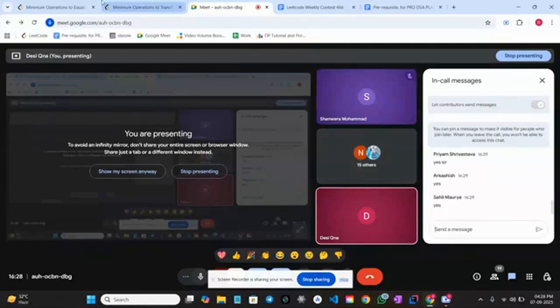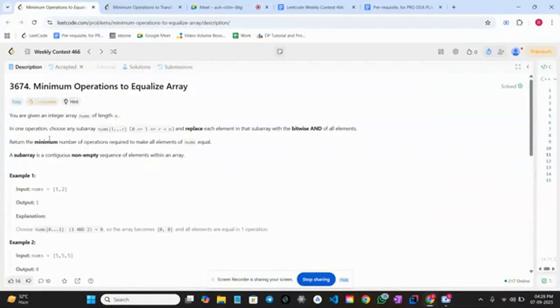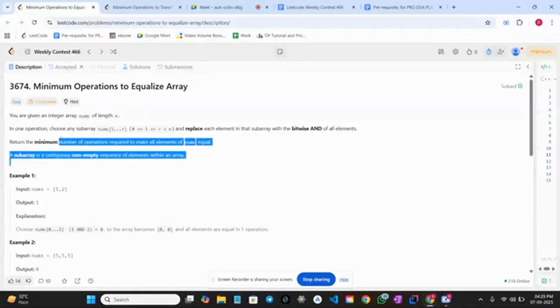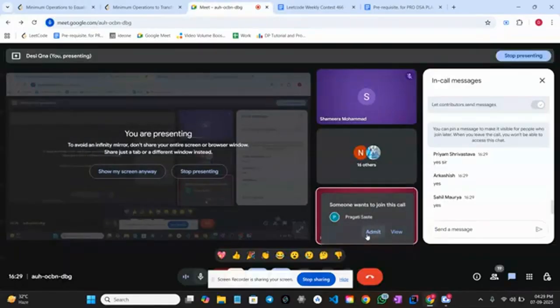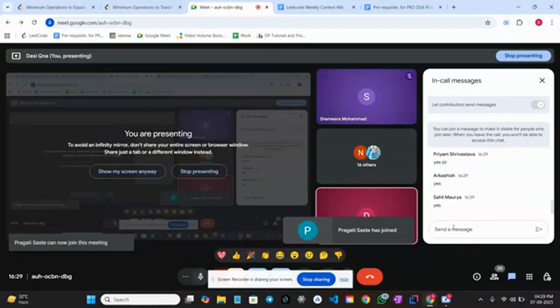Great. The problem says you are given an integer array nums of length n. In one operation, choose any subarray nums[L..R], where L and R are between 0 and n, and L is less than or equal to R, and replace each element in that subarray with the bitwise AND of all its elements. You have to return the minimum number of operations required to make all the elements of nums equal. A subarray is obviously a contiguous non-empty sequence of elements within the array. I believe this is something everyone knows. Okay, great, so let's begin with the discussion.